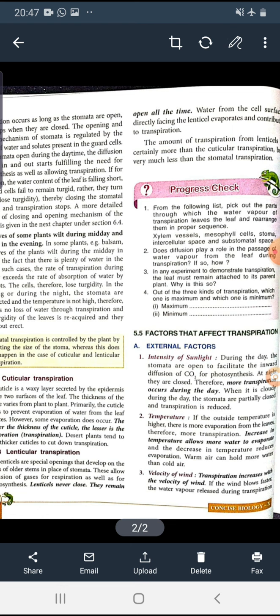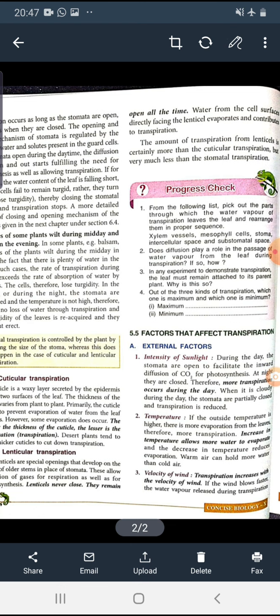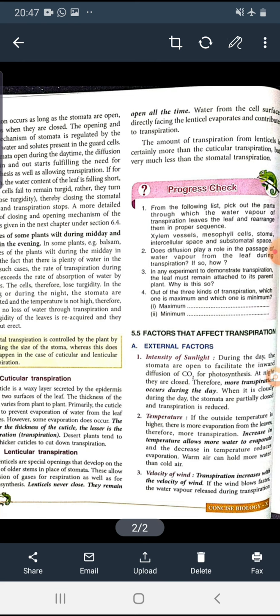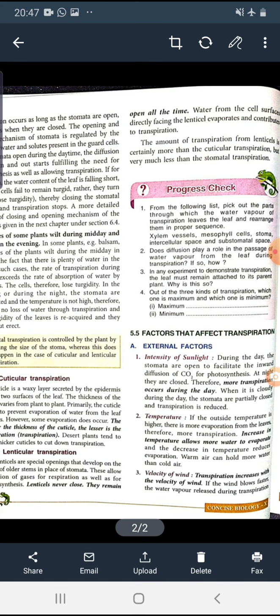So when it is cloudy during daytime, the stomata are partially closed, and if the stomata partially close for some time, then transpiration will reduce, okay. Next is the temperature. Whenever the temperature is high, there is a high rate of transpiration. If the outside temperature is higher, then more evaporation will occur from the leaves through the stomata, and therefore more transpiration.